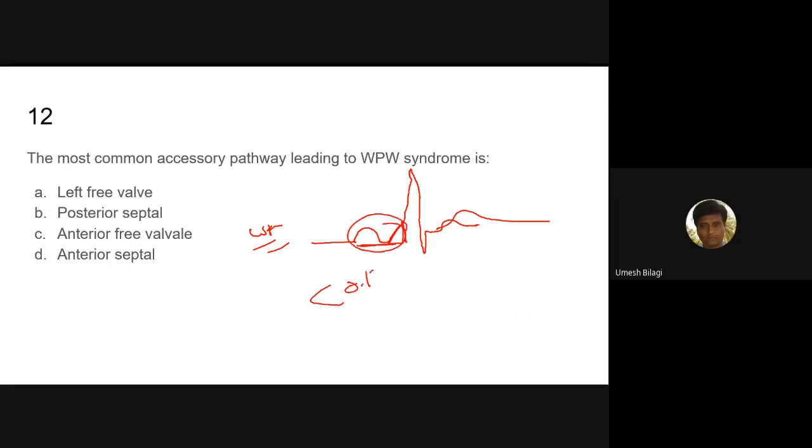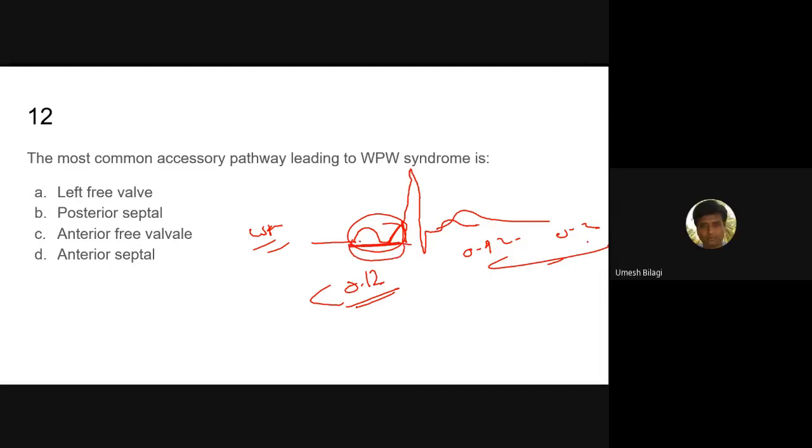Less than 0.12. What is normal? This one is 0.12 to 0.2. PR interval starts as the P wave and ends as the start of the QRS complex.